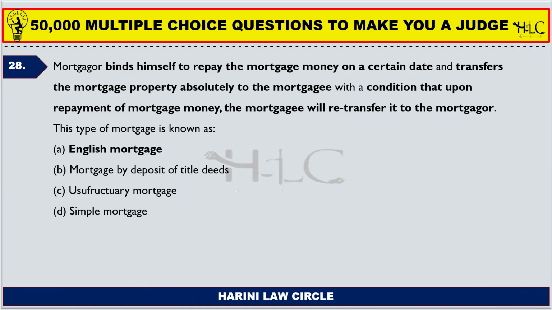So I have made it a point that I want you to read both types of sentences, because there are chances the examiner might ask with mortgagor and mortgagee, or he might choose A and B. So it is upon the examiner to decide on what terms the questions could be set.